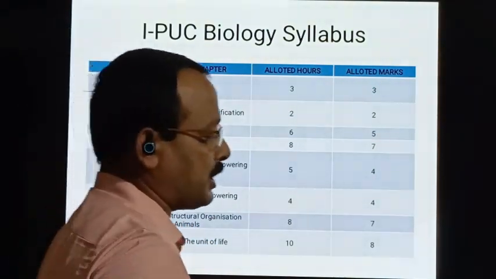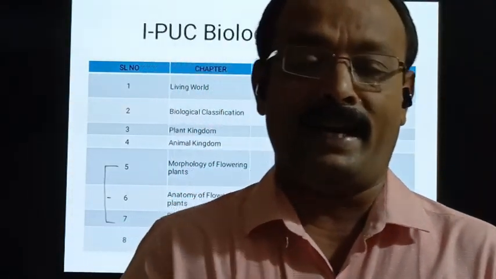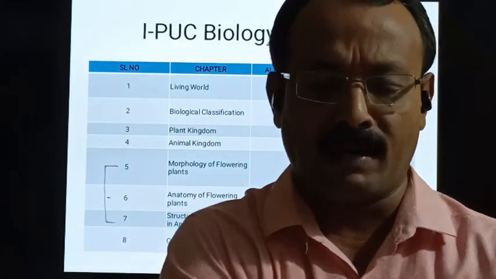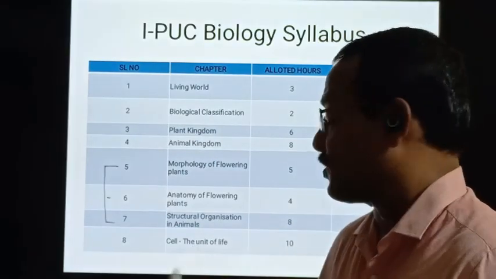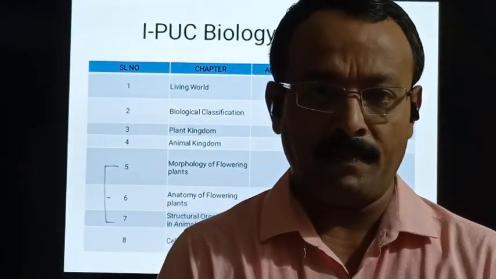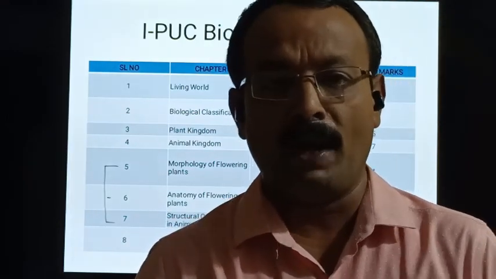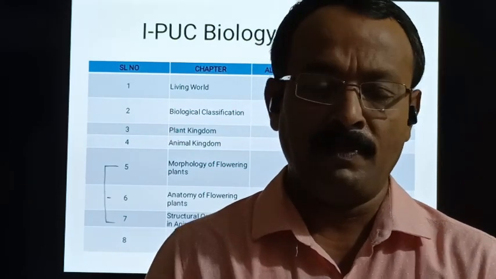Next chapter, Anatomy of flowering plants. So what is anatomy? The study of internal details of an organism by taking a section or cutting that organism. In this chapter, we understand the types of tissue present in the plant. It may be parenchyma, collenchyma, sclerenchyma, xylem, phloem, vascular bundle, epidermal tissue system, ground tissue system, like that.